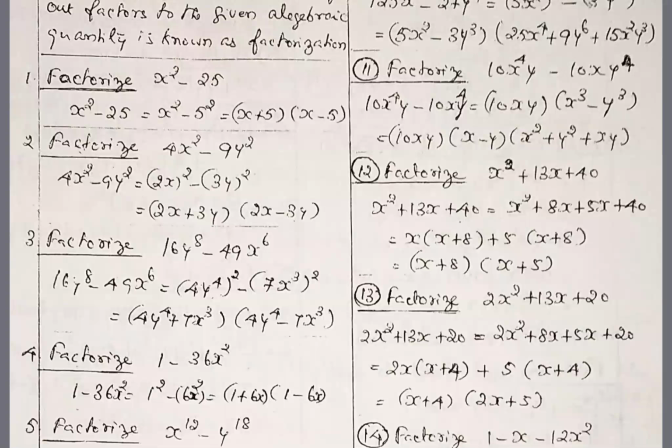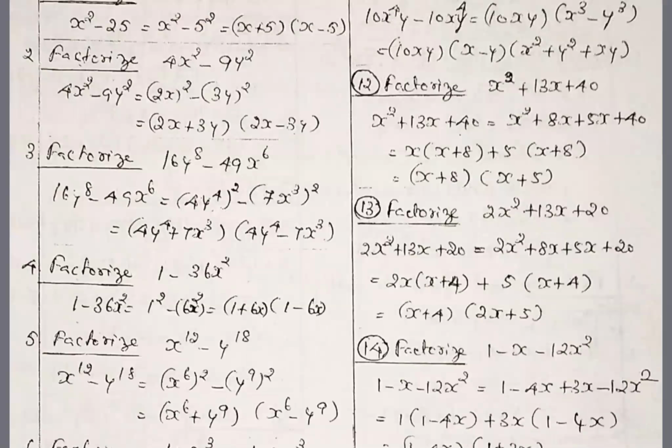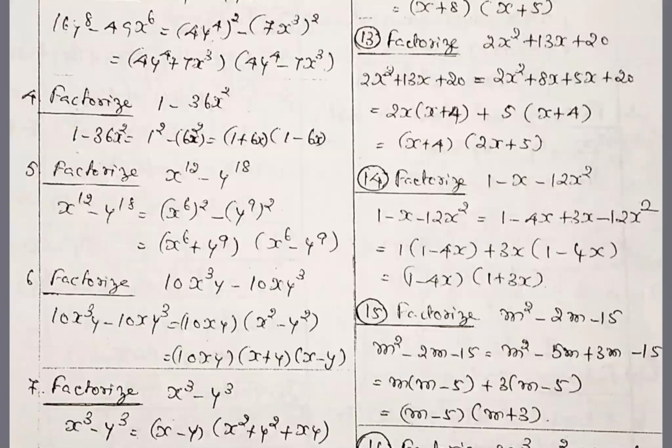So first problem, second problem, third problem also a square. First you try with the a square minus b square formula, because we know a square minus b square is equal to the right-hand side already available in product form. So first you try for the a square minus b square formula. First problem, second, third, fourth, fifth problem, all we have tried with the a square minus b square formula. Then go to problem number 5, that also a square minus b square formula only we applied. Because more problems are available, that's why I'm going a little fast. So practice definitely, I already told, practice must be required.